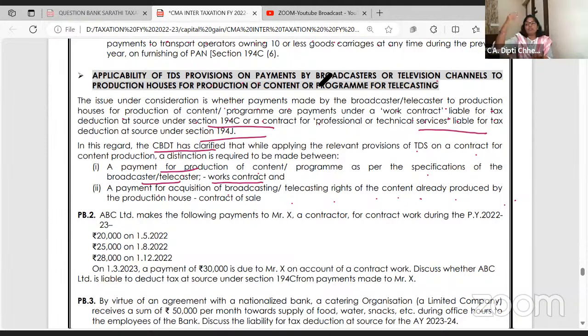समझ में आ रहा है? तो फिर Amazon paying the money to the movie producers and buying that movie. Like, you know, Suryavansham comes every week on Sony TV. So Sony TV has purchased the rights of the Suryavansham movie. So against it, whatever payment they are making, is it a works contract? No, dear students, it's a contract of sale. But same Sony TV is asking the production team of Indian Idol to make this with our requirement and give it to us and we will telecast. Then it's a works contract.